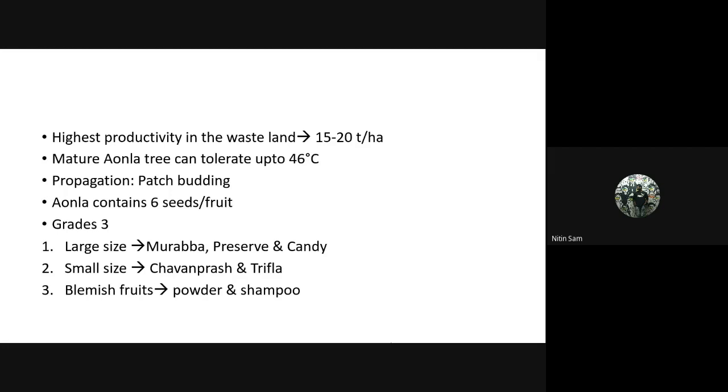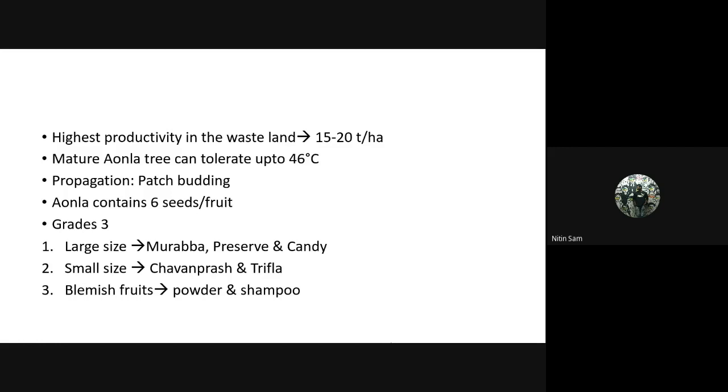The highest productivity of amla is found in wastelands and dry wastelands at about 15 to 20 degrees Celsius. A mature amla tree can tolerate up to 46 degrees Celsius. The propagation is by patch budding. Amla contains six seeds per fruit. This is also a very highly asked JRF question.